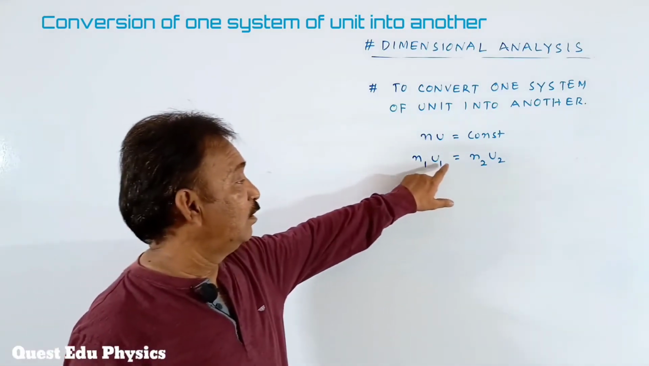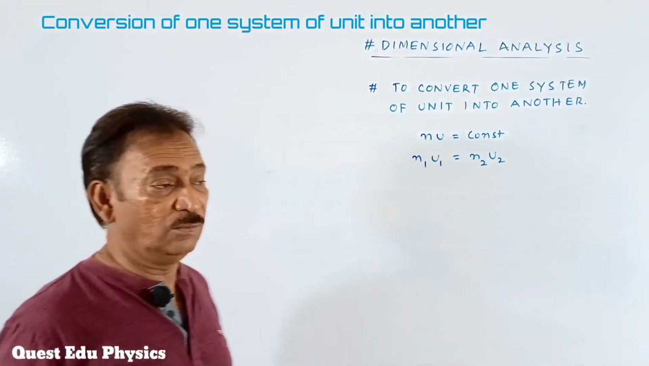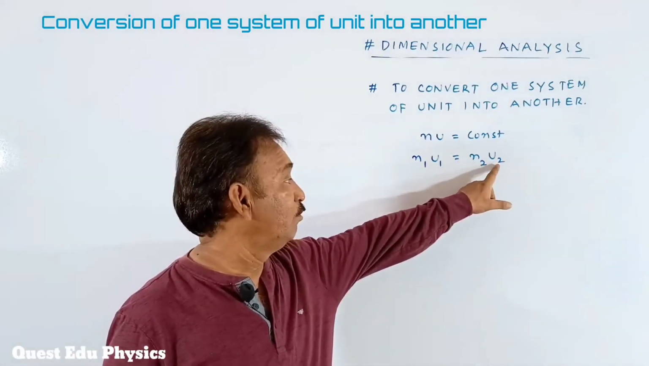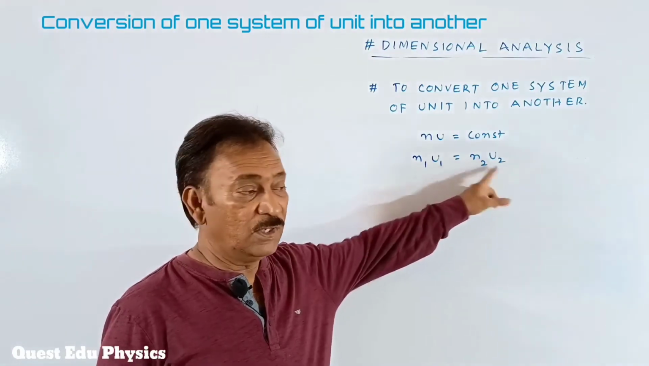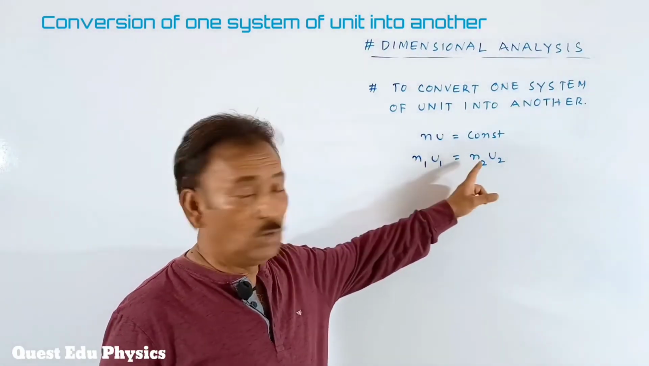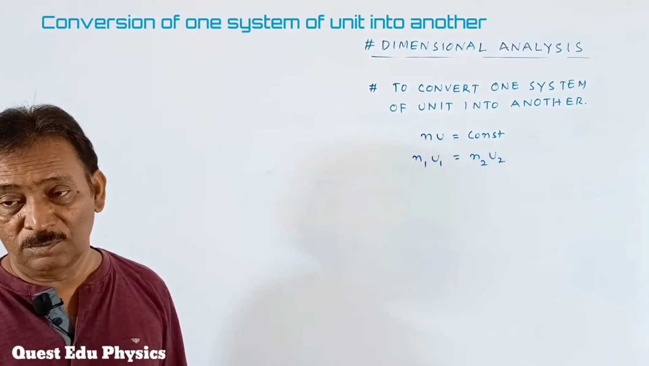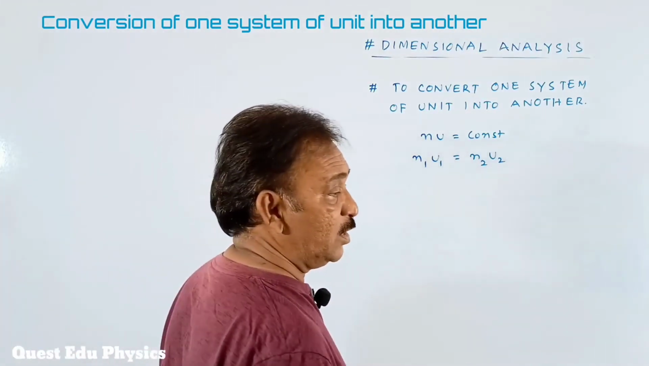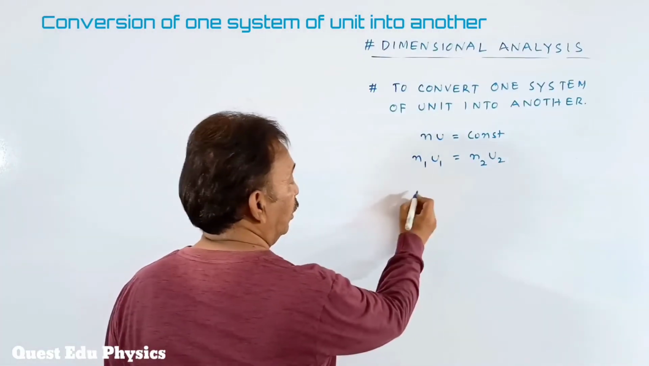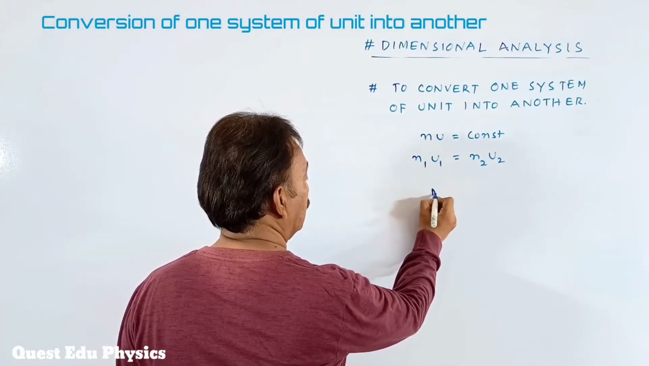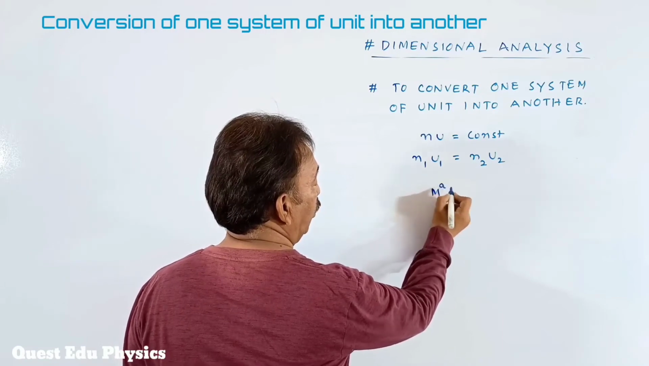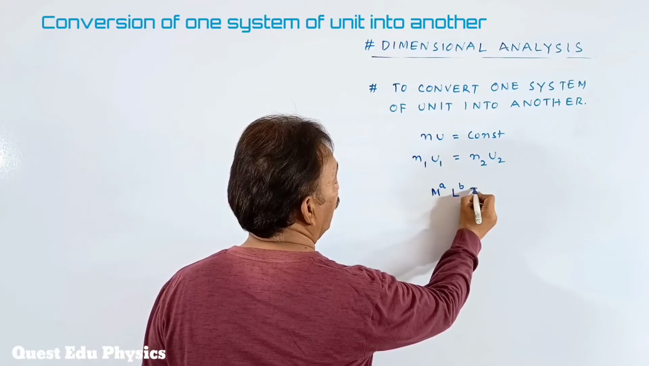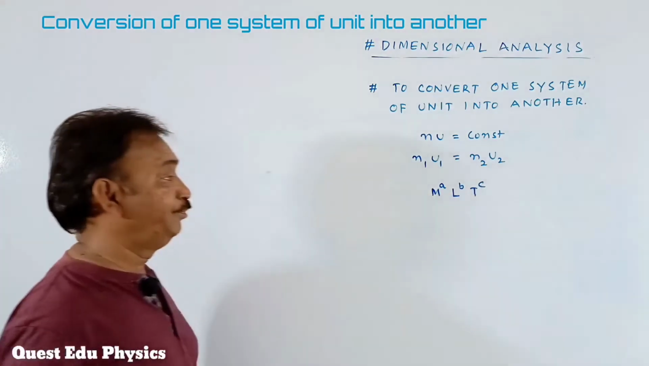Okay, students, N1 U1 is equal to N2 U2. Here, U1 and U2 represent the units of the physical quantity, and N1 and N2 are the magnitudes. For example, say one system of unit is taken as M to the power of a, L to the power of b, and T to the power of c.